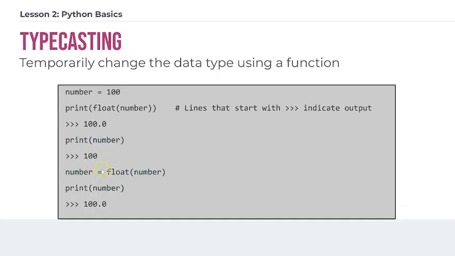Another way you could do that, to actually assign the value into the variable, or to alter the actual variable itself, would be to assign it and say number equals float number. And then you print that number out and you see that the variable itself has actually been changed now. Okay, so typecasting is a little more advanced, but you are going to see this in coding exercise 2, because sometimes you will find it useful to change between especially floats and integers.